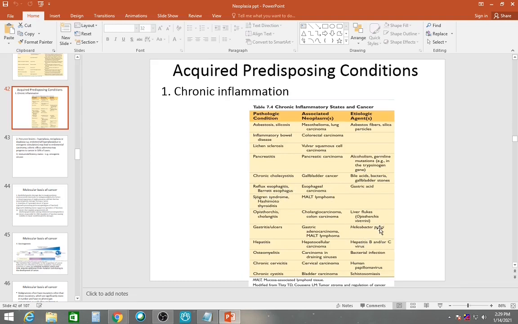Then Helicobacter pylori, it causes gastritis and ulcers. It's very common, and it may cause gastric adenocarcinoma and MALT lymphoma. This MALT lymphoma is probably one of the few cancers which is treated by antibiotics. Just imagine, the cancer is treated by antibiotics against Helicobacter pylori. Hepatitis B and C virus, they cause hepatitis. This hepatitis may lead to hepatocellular carcinoma.